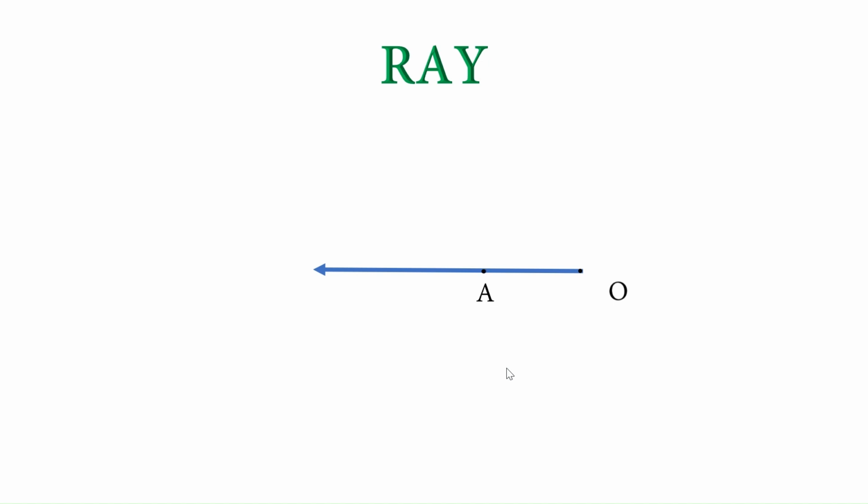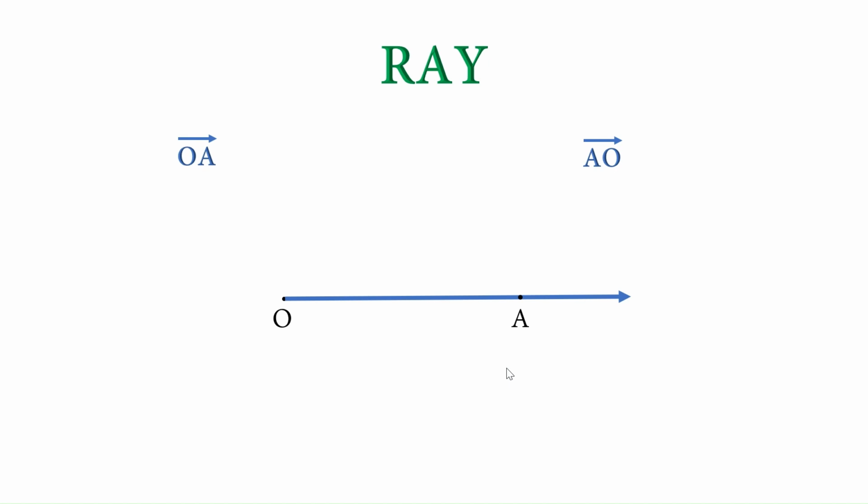Now consider a point A on this. From that, the figure can be written as ray OA, or we'll write OA simply on that ray side. Consider ray OA and ray AO. We'll take both the points O and A on the plane. Ray OA means we have to start at O and extend towards A, whereas ray AO means we have to start at point A and extend towards O.